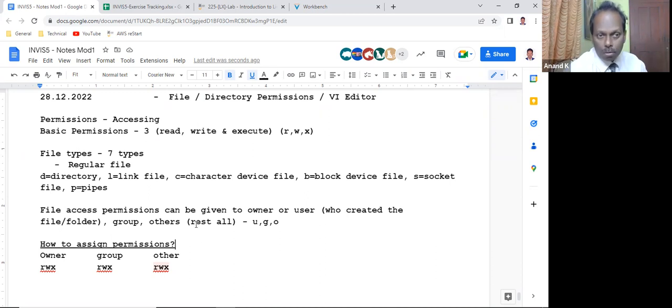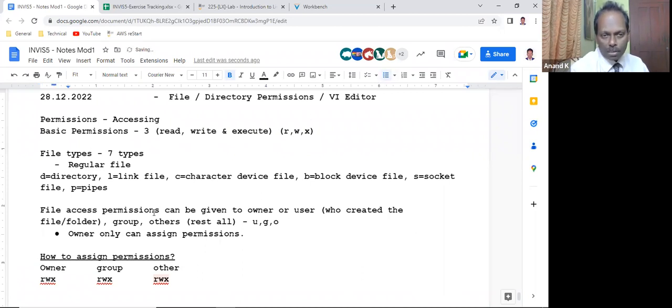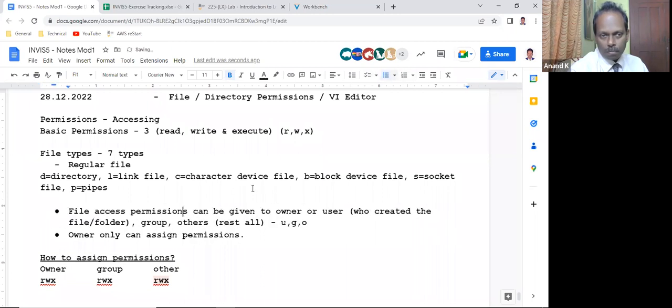This is clear. Please understand this one, these are some important points. File access can be given to the owner like this.